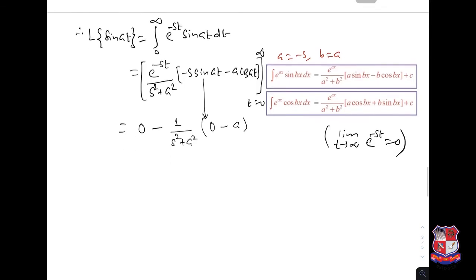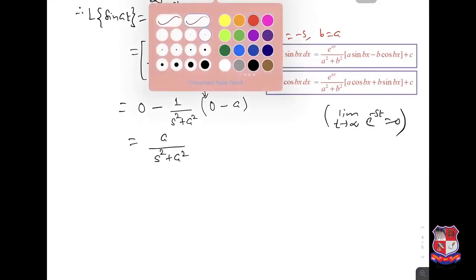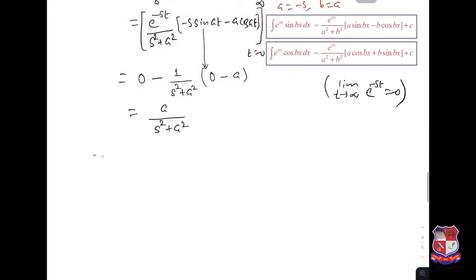And so the answer is a over s square plus a square. So the Laplace transformation of sine at is equal to a over s square plus a square.